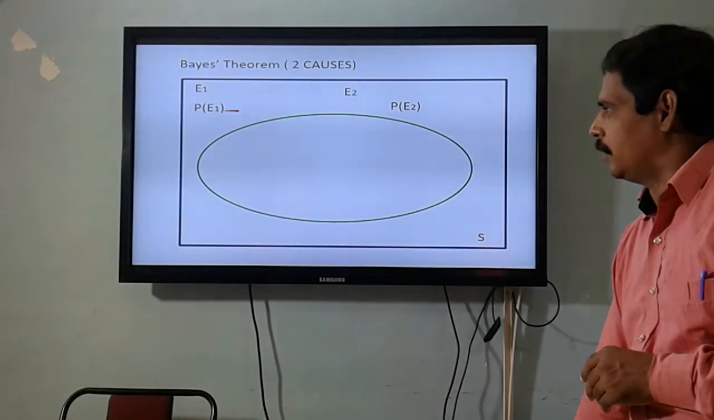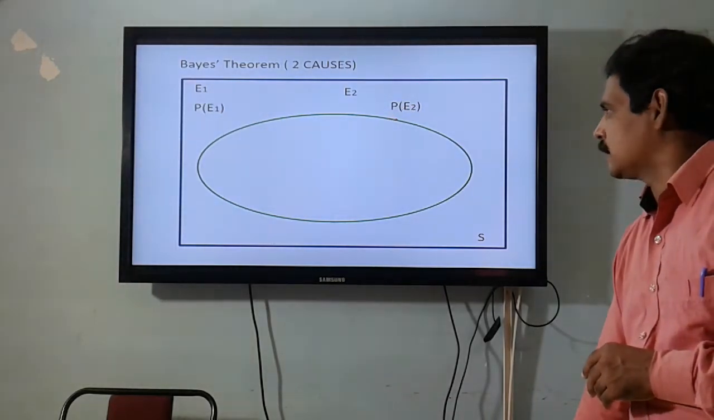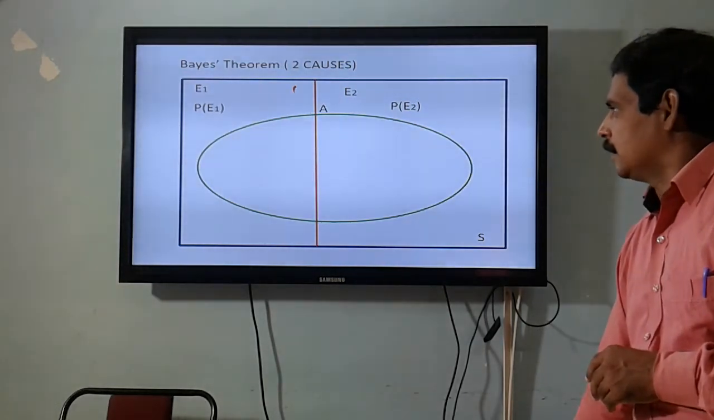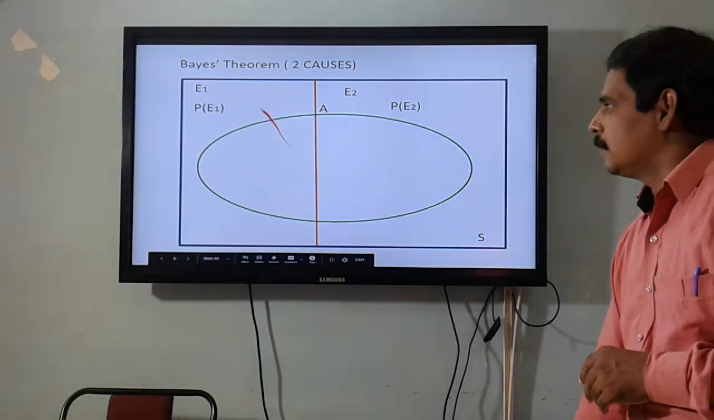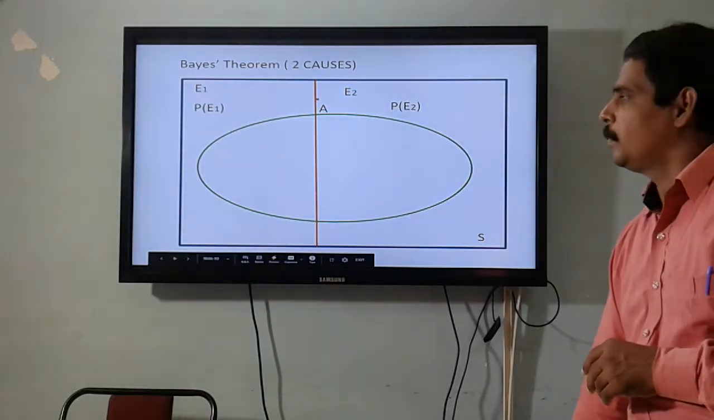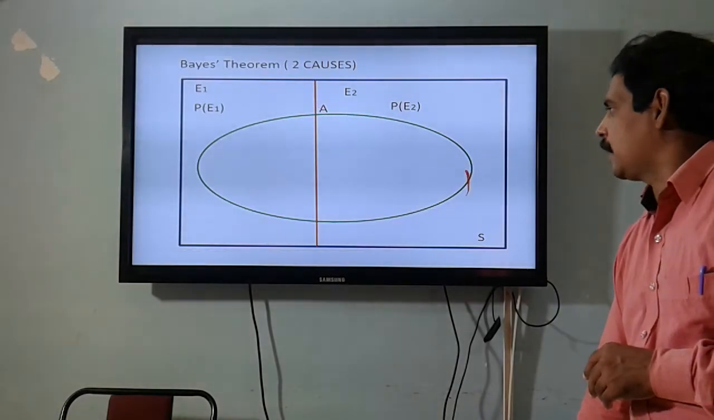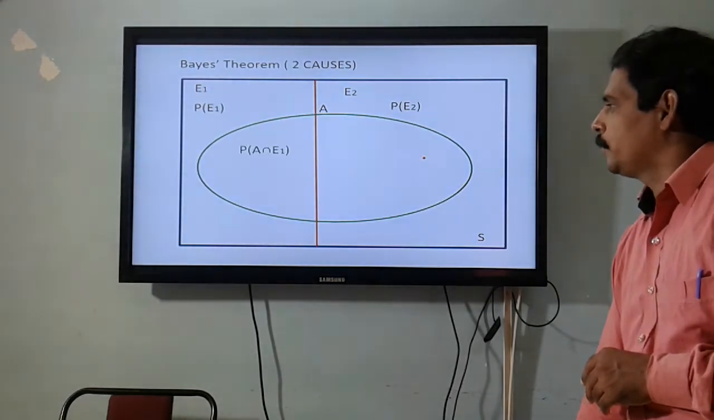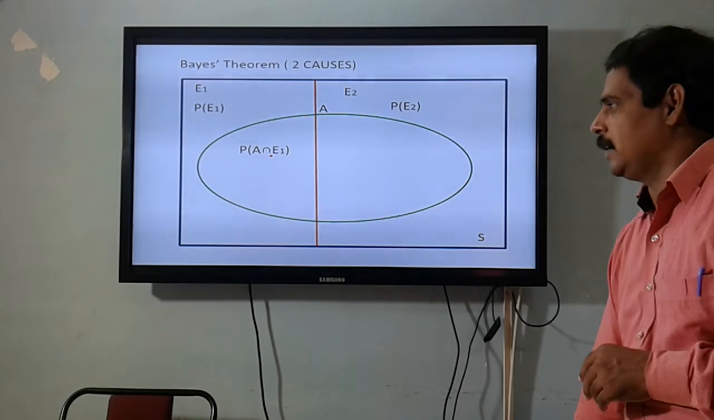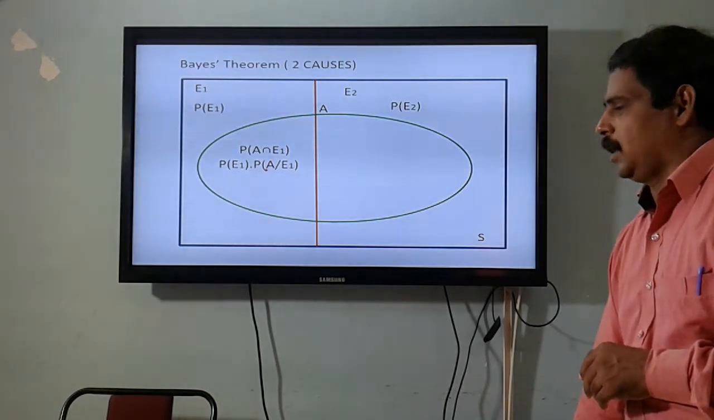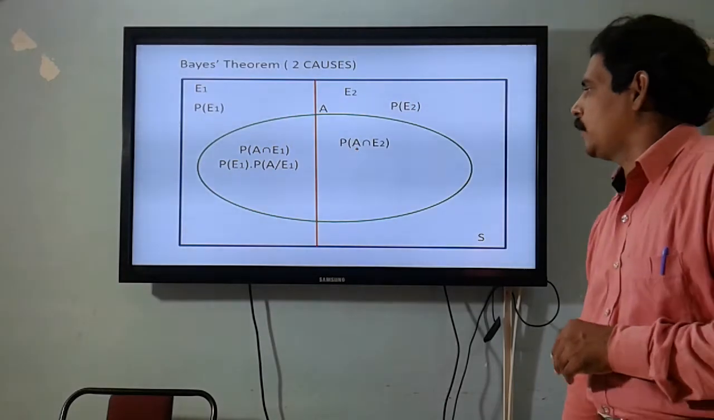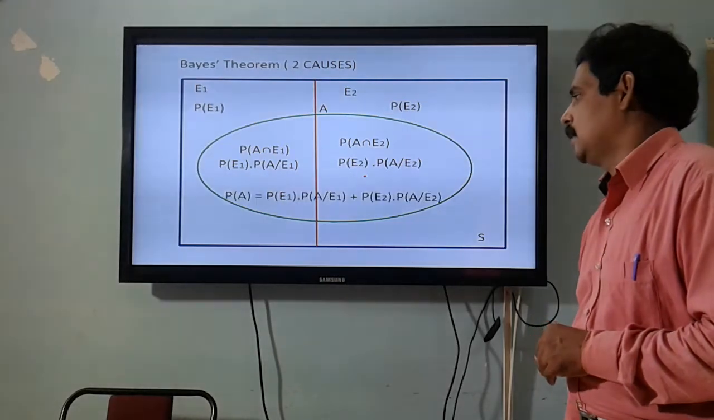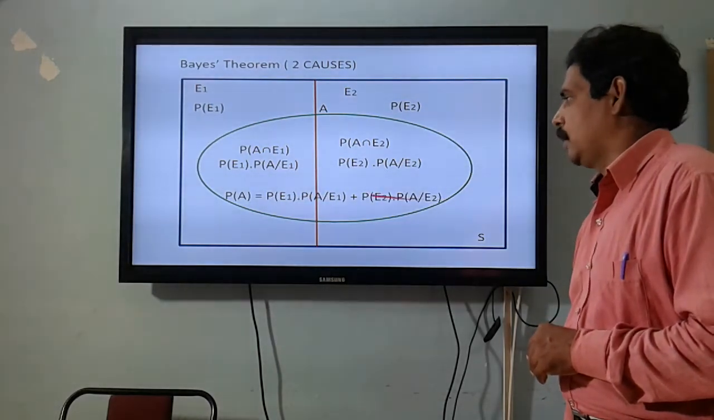Probability of E1 is P of E1, probability of E2 is P of E2, and this green color oval shaped event is represented by event A, and this red color line is the partition made by these two events E1 and E2. And this is the effect. The green color event is the effect, and this is cause E1 and cause E2. Now this is probability of A intersection E1. It's given by probability of E1 into probability of A by E1. And this is probability of A intersection E2. It's given by probability of E2 into probability of A when E2 happens. So if we add these two, it gives total probability of event A.